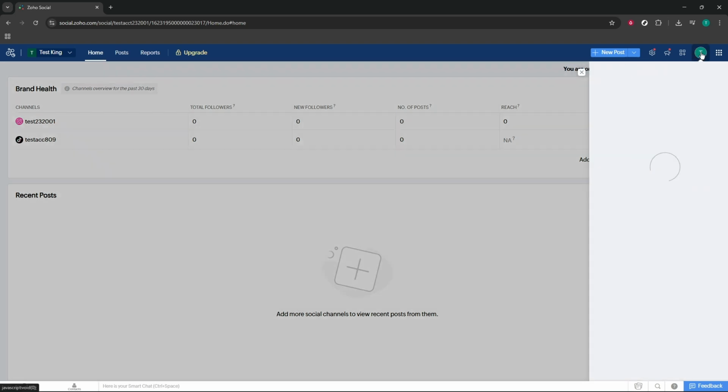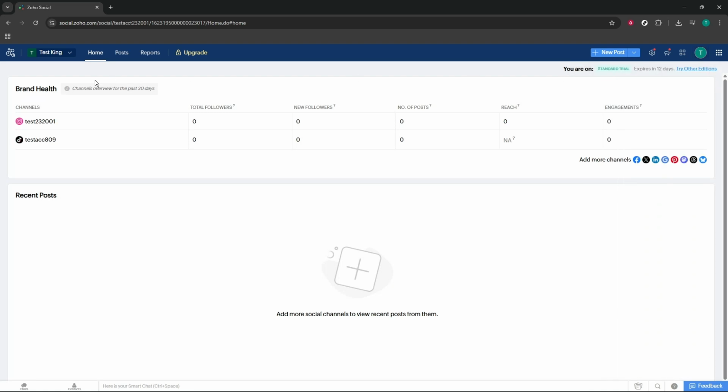Once you're in, take a moment to confirm you're in the right brand or organization if you manage more than one. You'll see a clean left-hand navigation and a top bar that we'll use throughout this walkthrough.